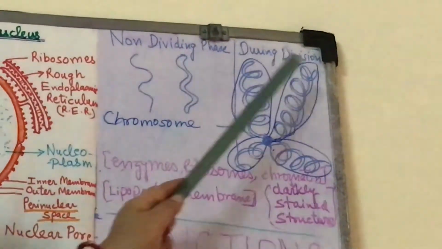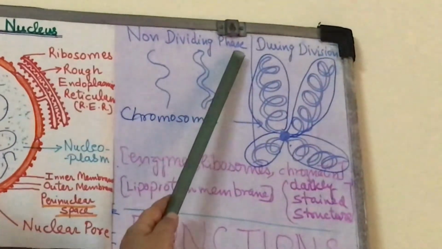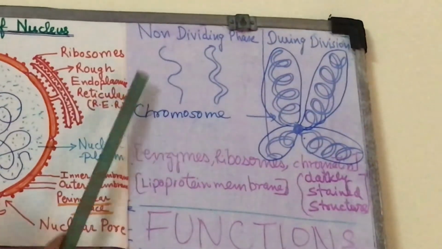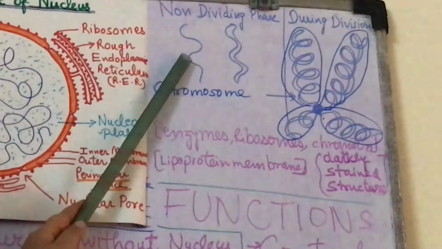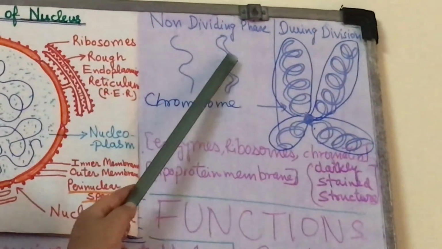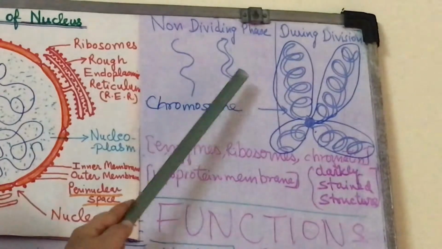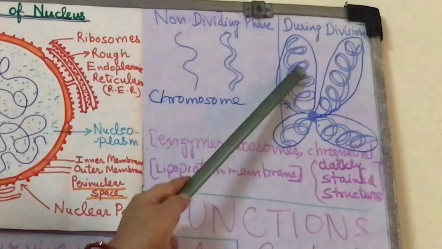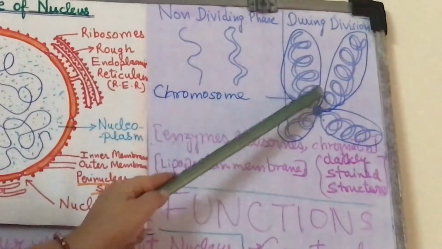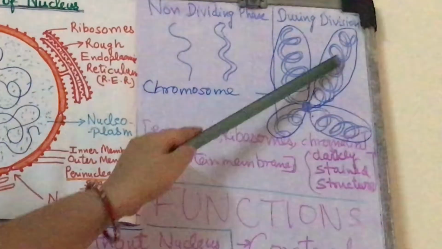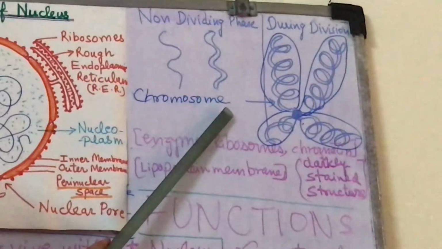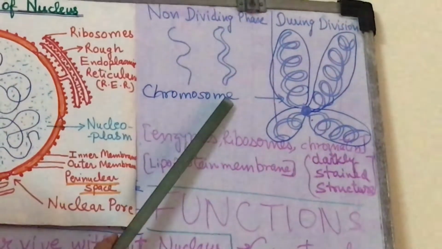Now, this part is showing two phases, non-dividing phase and dividing phase. When the cell is not dividing, the chromatin material or chromatin network is in the form of thread-like structures like this. The thread starts thickening before the division. During the division, they are thickened and coiled so much, which has been shown here. Now you can see how much coiling is present. They make a specific kind of structure during the division, and this structure is called chromosomes. These chromosomes carry character from one generation to another generation.